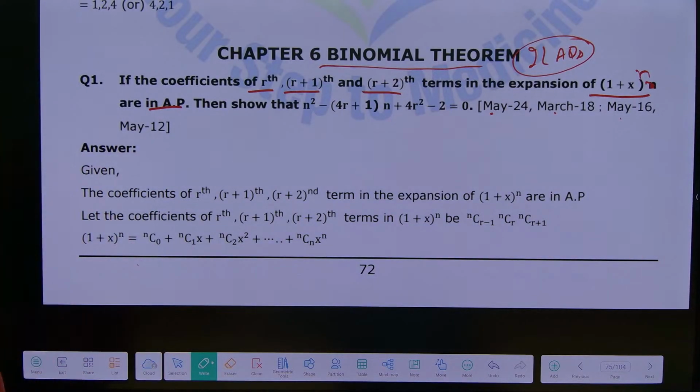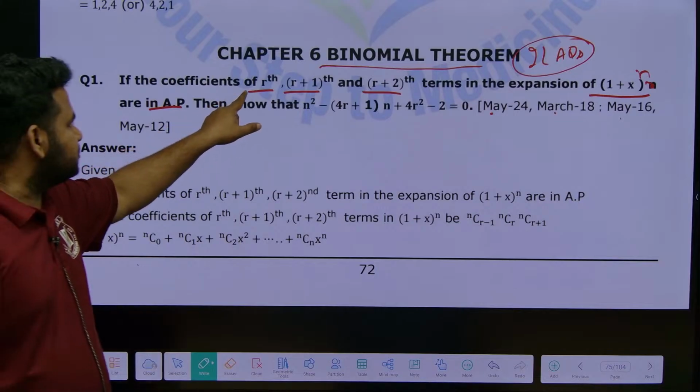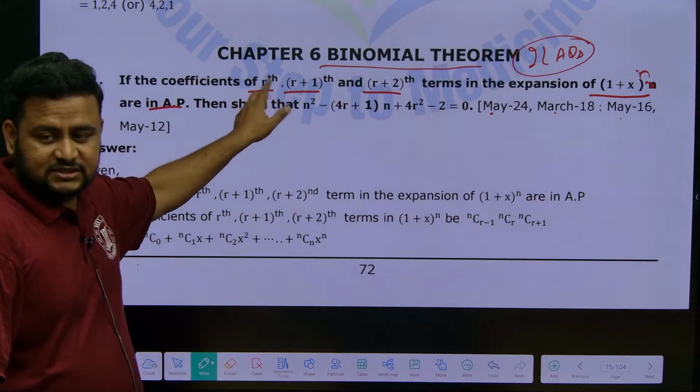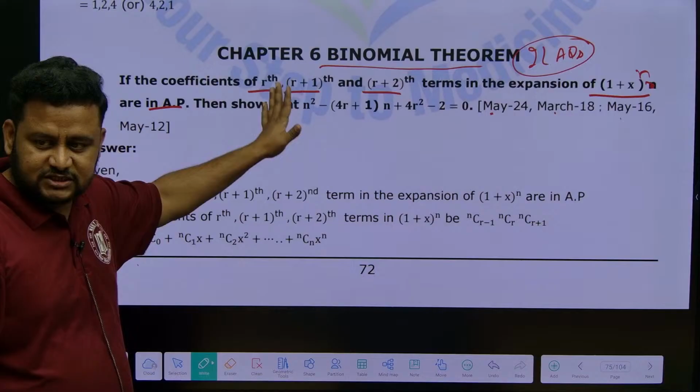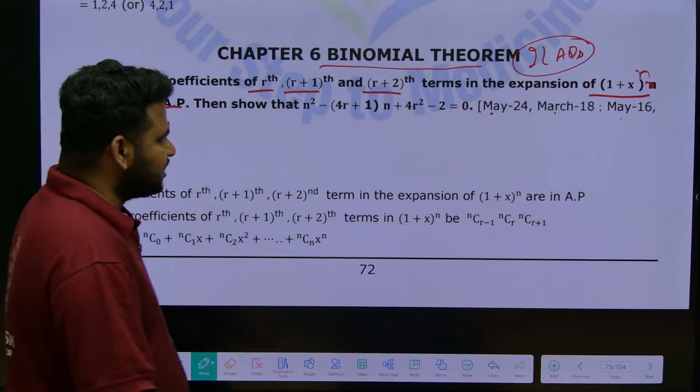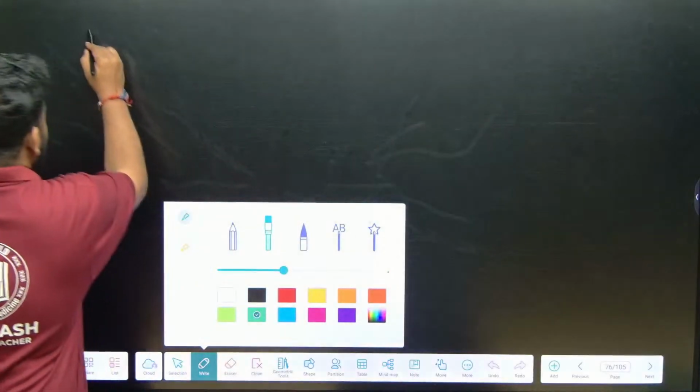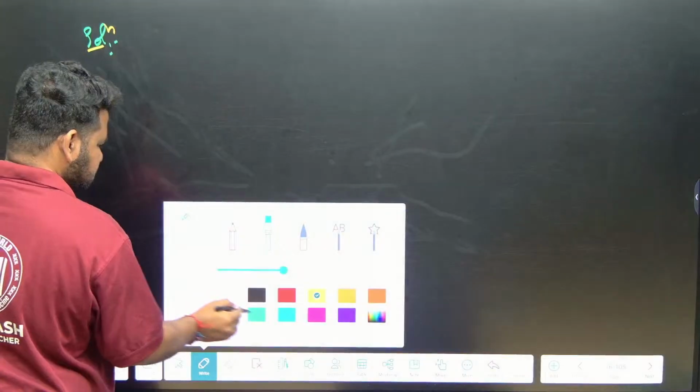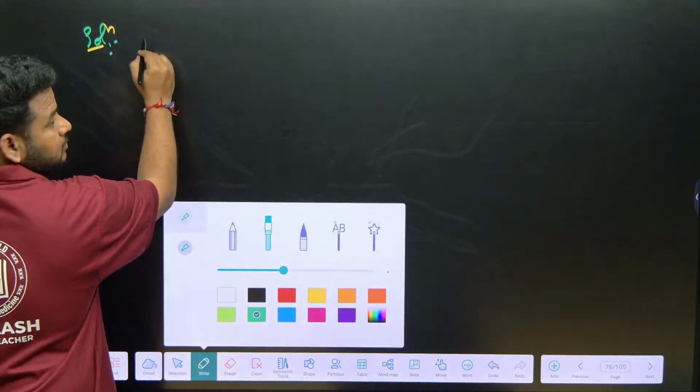So they are telling that the coefficients of these terms are in AP. This is not the coefficient. The coefficients of these terms are in AP. So let us start with the question. Let us start with the solution. The solution is here. You are understanding, right?